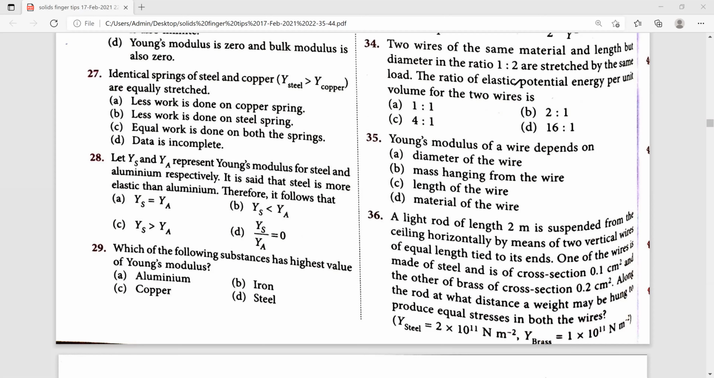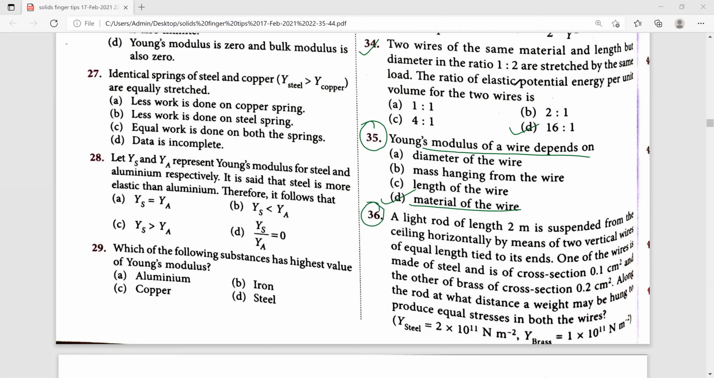Next, 35th one. Young's modulus of a wire depends upon which factor? Young's modulus of a wire depends upon the nature of the material of the wire. So when you observe all the 4 options, the right answer is the D one.